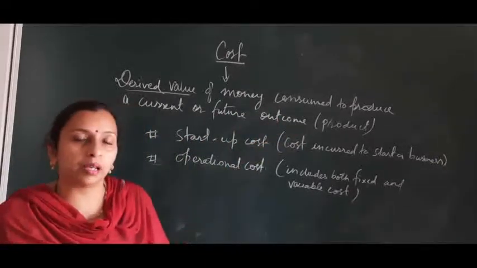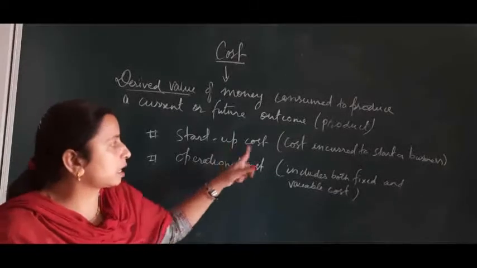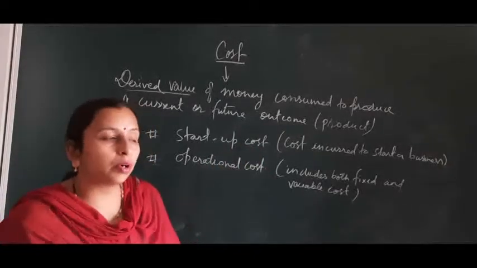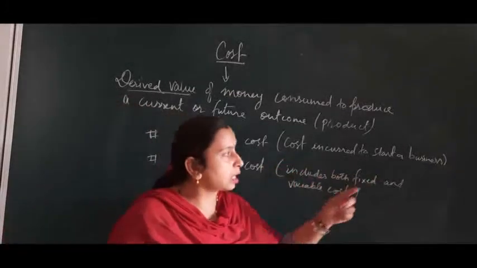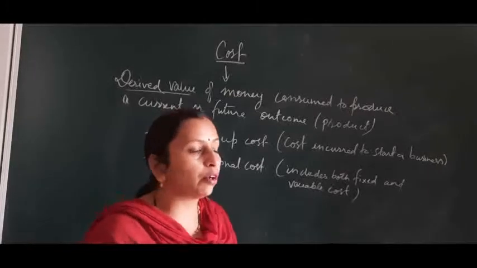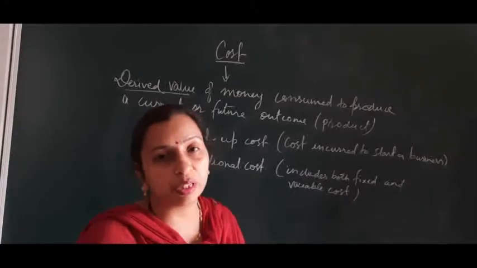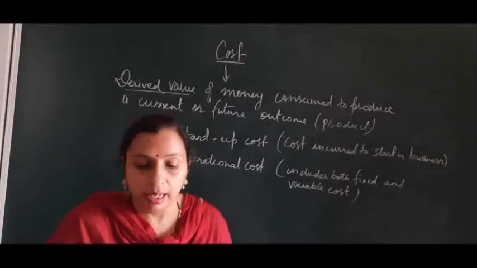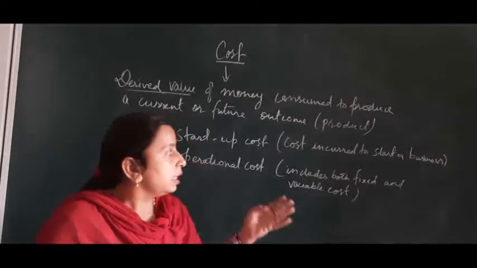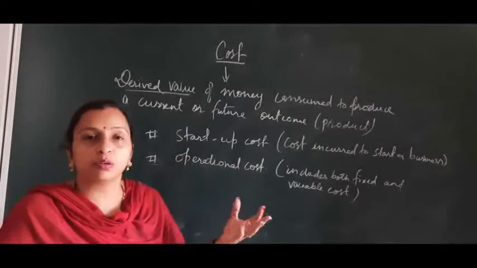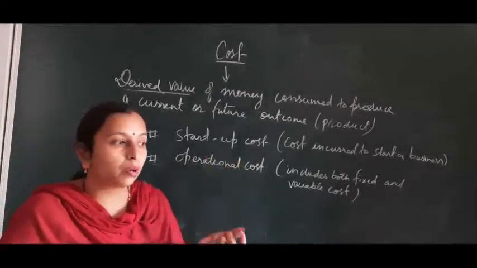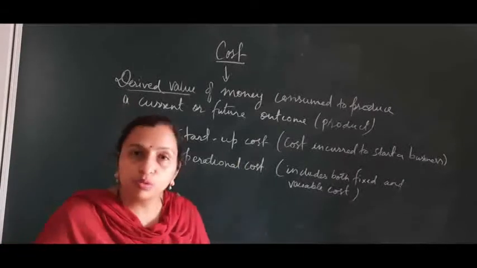Now there are different types of cost. We have to study the startup cost and the operational cost. See, startup cost is the cost which is incurred to start a new business. For example, if an entrepreneur is going to start a new business, what he needs is land, building, plant, machinery, equipments. These are all requirements of starting up a new business. So that comes under startup cost, which is required for a new business to start.